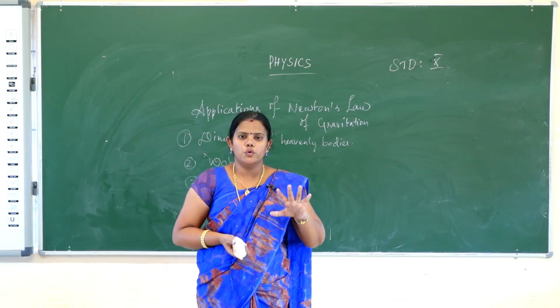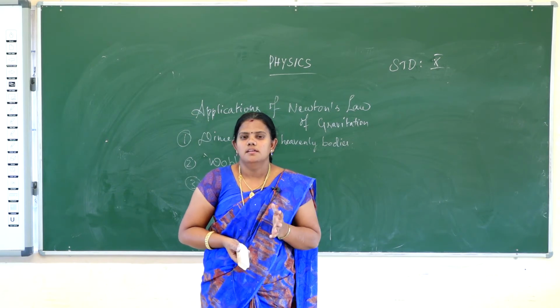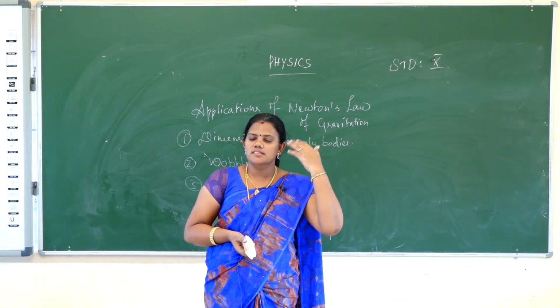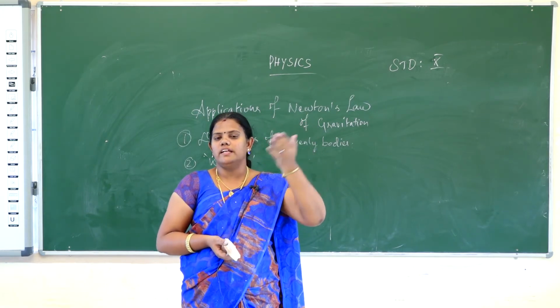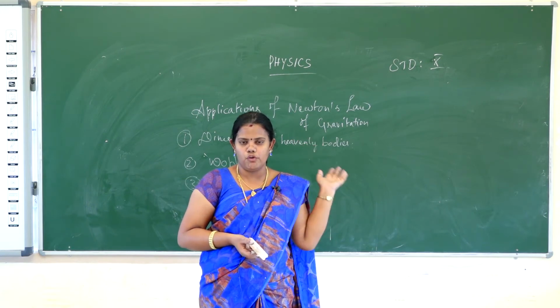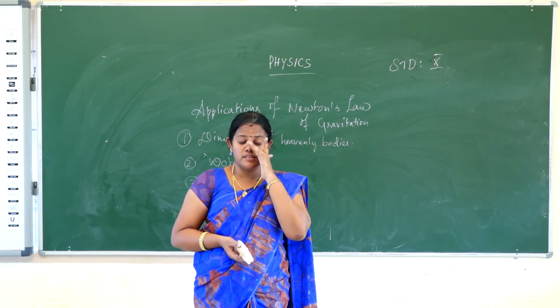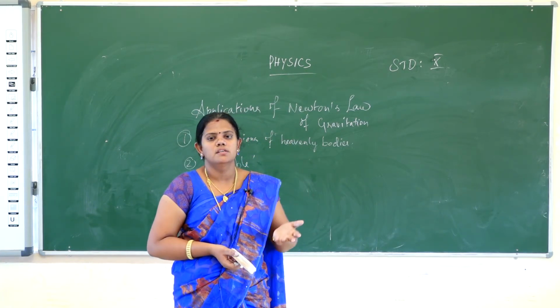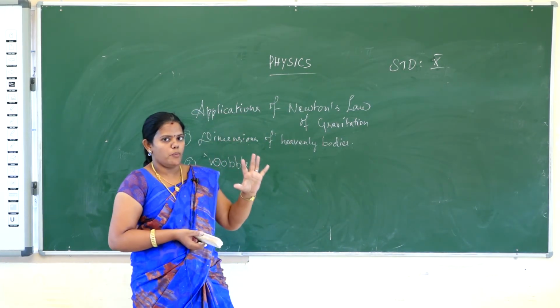Then fifth one is astronomical objects. One object you have to find in space, what is the distance between the earth and that heavenly body. So you can easily calculate by using this force the distance between the earth and the other heavenly bodies, other astronomical objects. So 5 points are there.